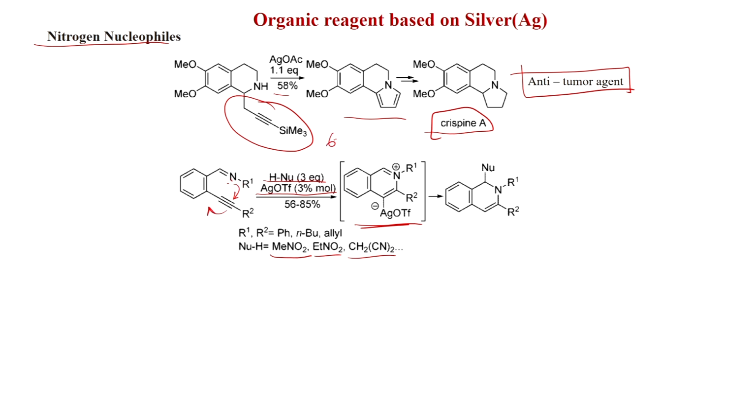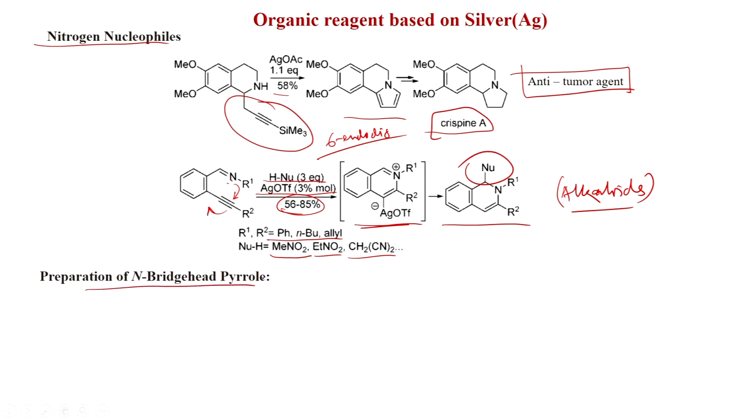So, this is 6-endo-dig. 6-endo-dig will happen, and now this is iminium ion, here the nucleophile will attack, and you can get this product in 56 to 85% yield. So, R1, R2 can be phenyl, n-butyl, allyl, and nucleophile I already told, nitromethane, nitroethane, and malononitrile can be used. So, this is very important, you can get this compound, alkaloids, very efficiently with the incoming nucleophile present here.